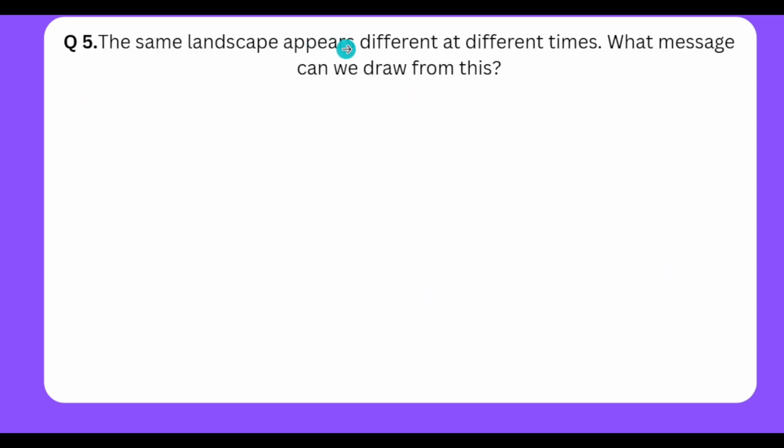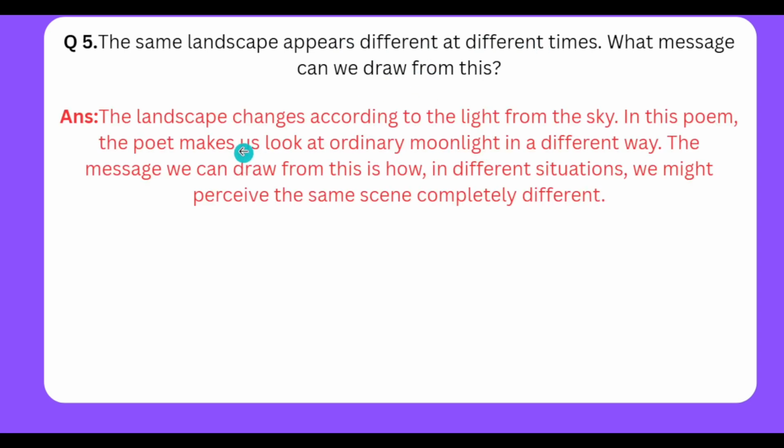The same landscape appears different at different times. What message can we draw from this? The landscape changes according to the light from the sky. In this poem, the poet makes us look at ordinary moonlight in a different way. The message we can draw from this is how, in different situations, we might perceive the same scene completely differently.